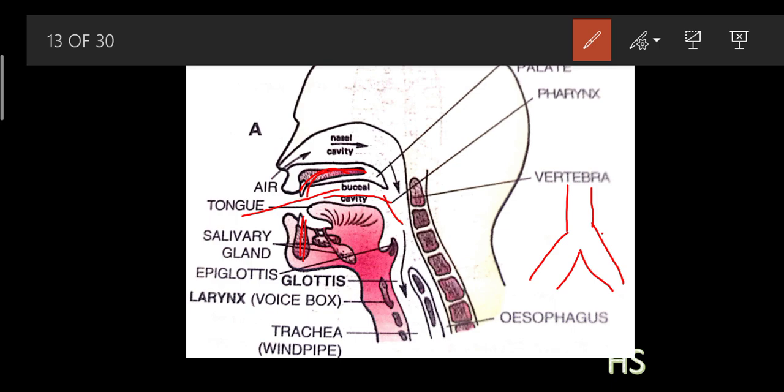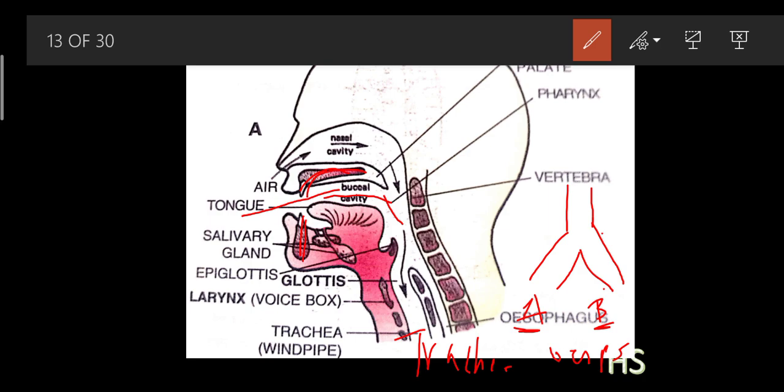Okay, so the food has two ways. This is A and this is B. Assume like this. This A is nothing but the trachea, and this B is nothing but the esophagus.